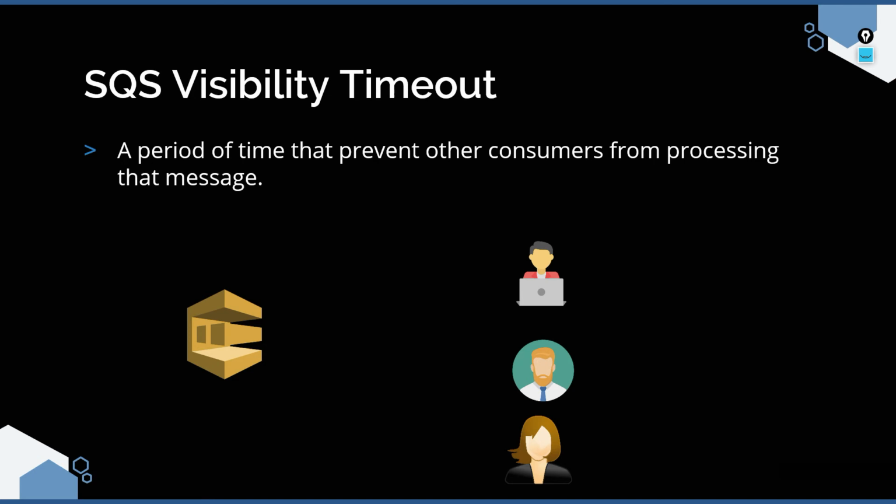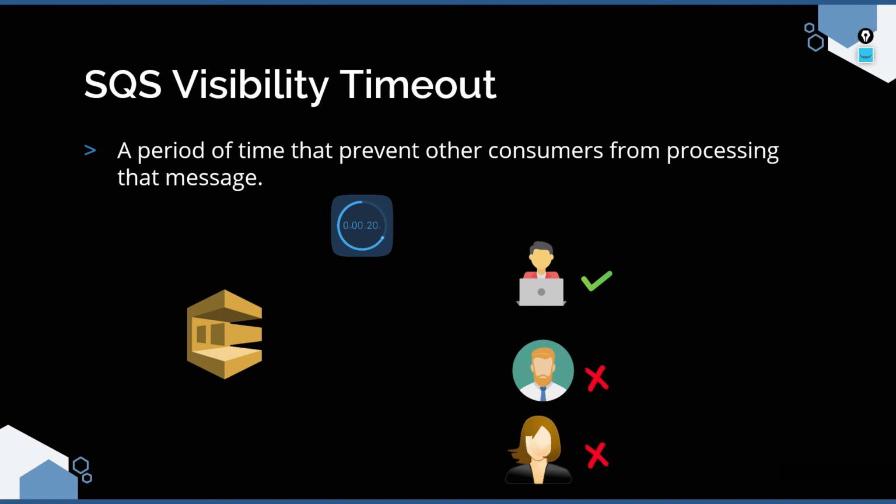Now once message A is pushed into the queue, let's assume consumer 1 picks up the message from the queue. The moment he picks the message, the visibility timeout clock starts and he has to process the message within 20 seconds. But for some reason, consumer 1 is not able to process the message within the visibility timeout period. But before that, we must also know that once consumer 1 is processing, this message is completely hidden from the other two consumers.